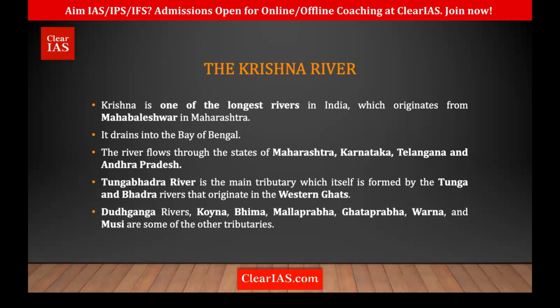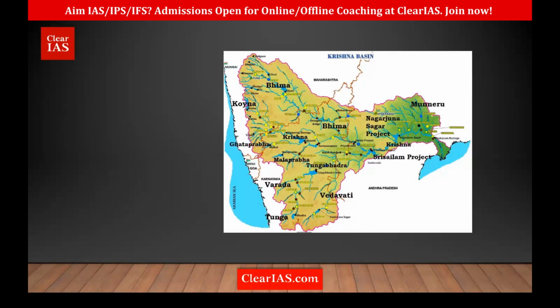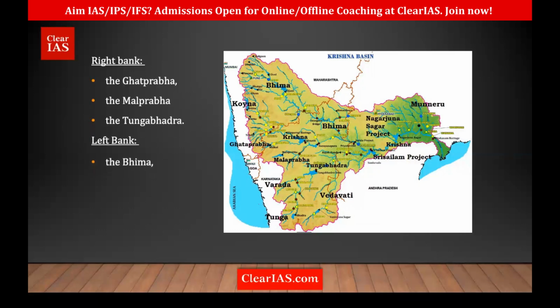Of these, Koyna, we spoke about the Koyna Dam and the earthquake. Bhima is also an important tributary. On the banks of Malaprabha, we have the famous Pattadakal structures or temple complexes. Then we have the Musi River, on the banks of which we have Hyderabad. So these are the tributaries of Krishna, and this is the Krishna basin. We have Ghataprabha, Malaprabha, and Tungabhadra on the right bank, and on the left bank we have Bhima, Musi, and Munneru.